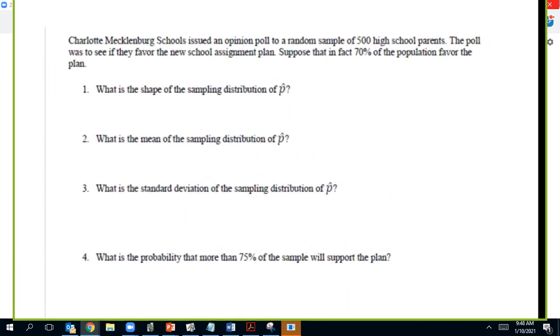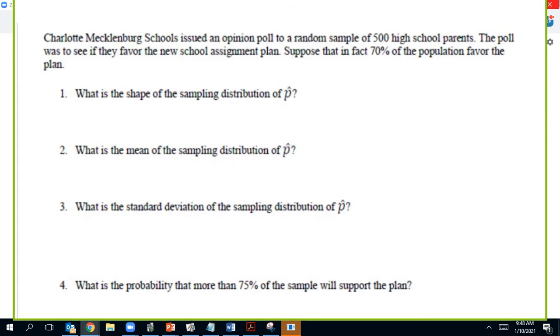Okay, so one of the hardest things about this unit is knowing when to do what. This one, first we'll read the paragraph, Charlotte-Mecklenburg Schools. So we have a random sample, and that's 1 sample so far. And then it looks like, in fact, 70%. So what I'm noticing is that I can see p equals 0.7 and n equals 500. And that's going to be then a 1 proportion problem. So when it says, what is the shape of the sampling distribution of p hat?